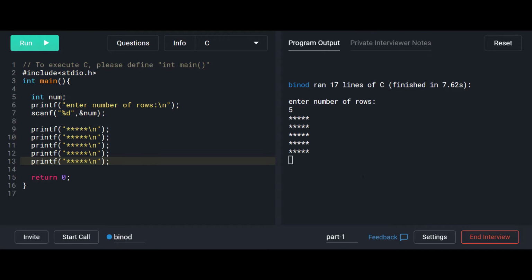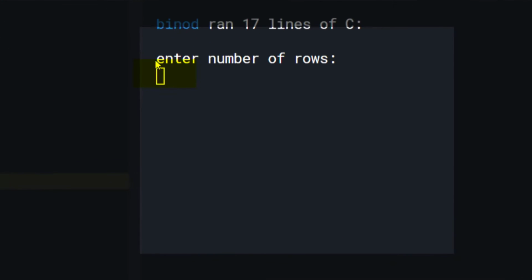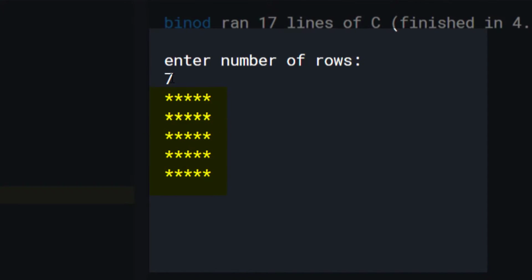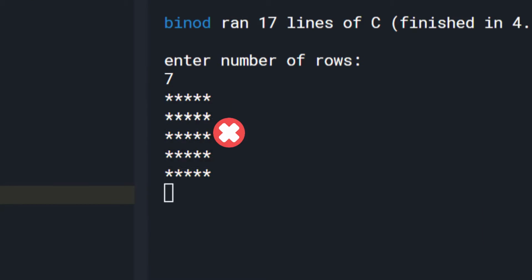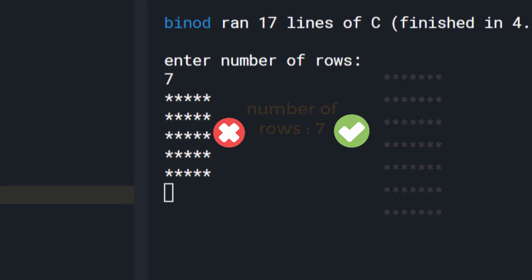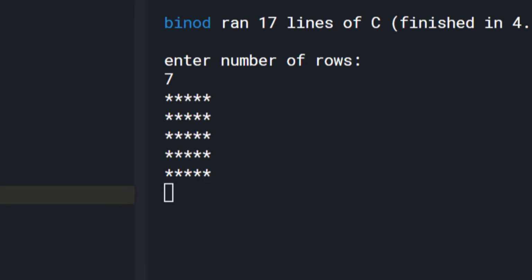That means if we input the number variable as 7, we are going to get the same pattern, which is 5 stars in 5 rows. But that's not what we want. We want 7 stars in 7 rows, and that's how our code should be. To achieve this, our code has to be dynamic, so that the output corresponds to the given input, that is number in our case.